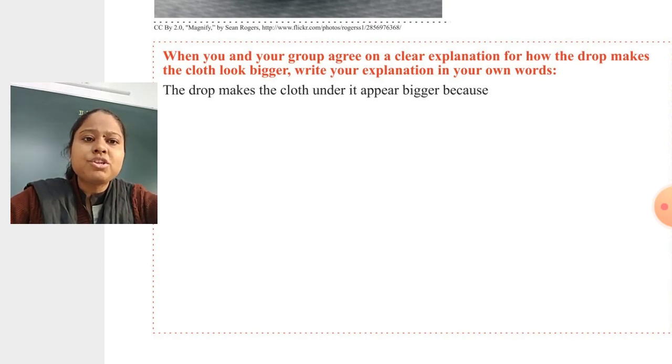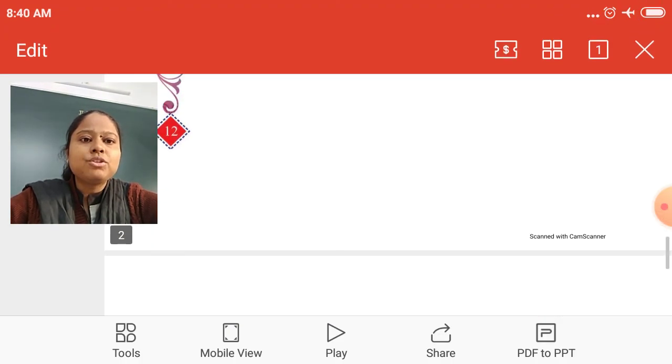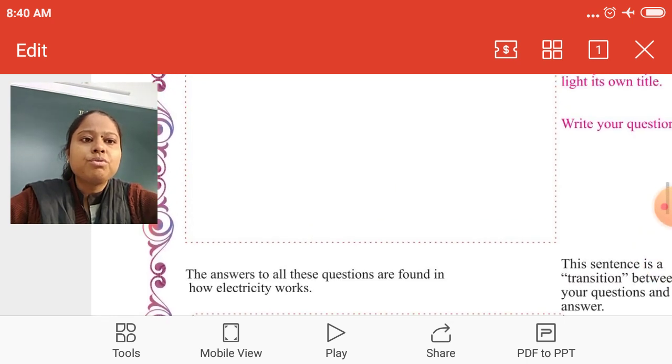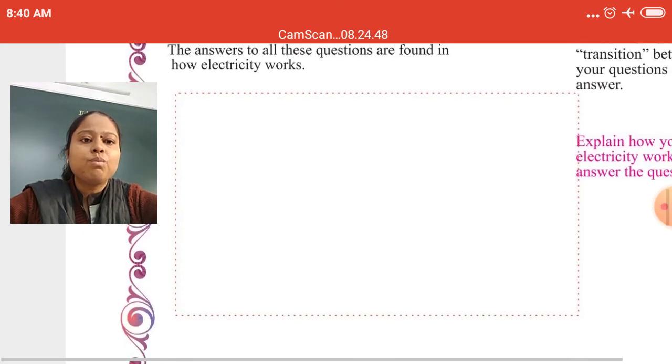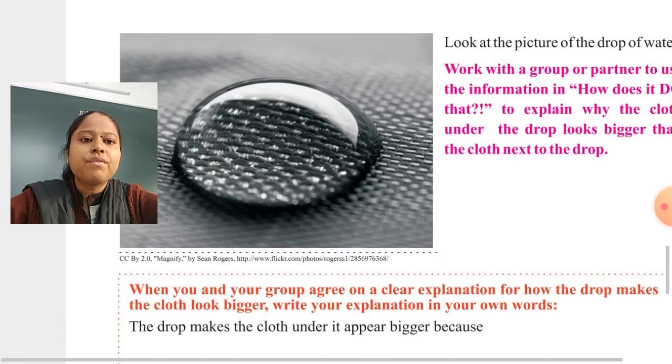You can write this explanation which I said here. No problem, I will send you one PDF also. You can read that PDF, and the explanation which I give you, you have to write in the textbook only: the drop makes the cloth under it appear bigger because, and then whatever explanation I give you. Okay, so this is your homework for today. This you have to write, and as I told you earlier, also write your own questions and answers about how light works. This is your homework for today.